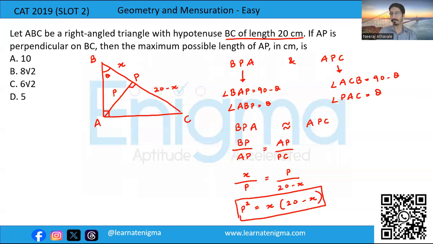Now over here, we want to get the maximum possible length of AP, and therefore it should be the maximum possible value of P square as well.